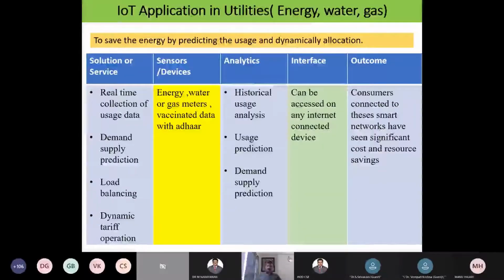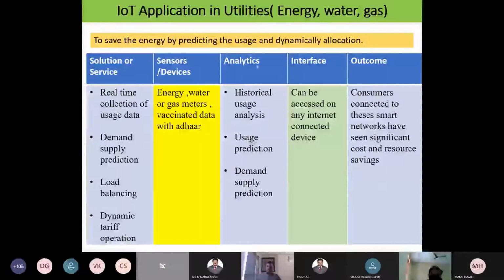IoT application in utilities: energy, water, gas. You can take it as a present scenario also, how to improve in this Corona time. Save energy by predicting the usage and dynamic allocation. How can I save water wastage, power wastage or gas wastage? All these things I can easily save with the dynamic allocation method. This is very important. I think we have experience with dynamic allocation methods in operating systems also.